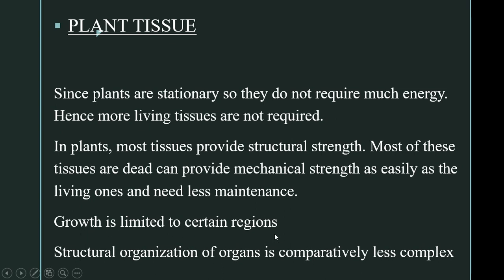They do not have a uniform pattern of growth like animals. If we see the growth of a plant, it is very restricted to certain regions like the tip of the stem, the tip of the branch and the tip of the root. It is not like the animal body. And last, the structural organization, unlike animals, is much less complex. It is highly complex in animals, whereas in plants, the structural organization of organs is much less complex.